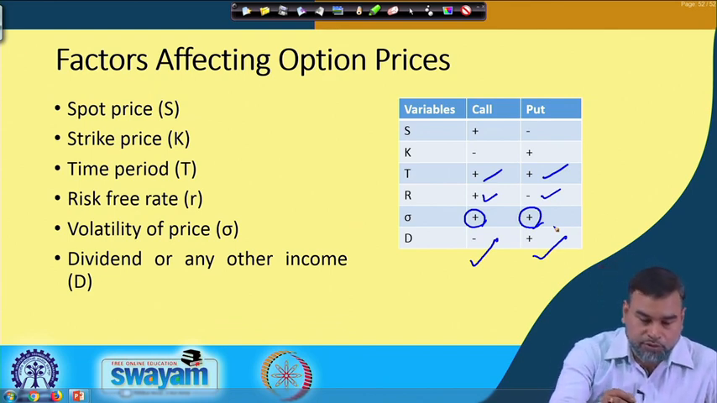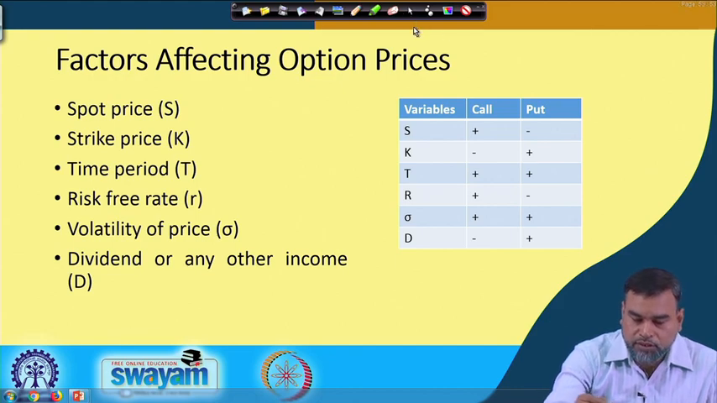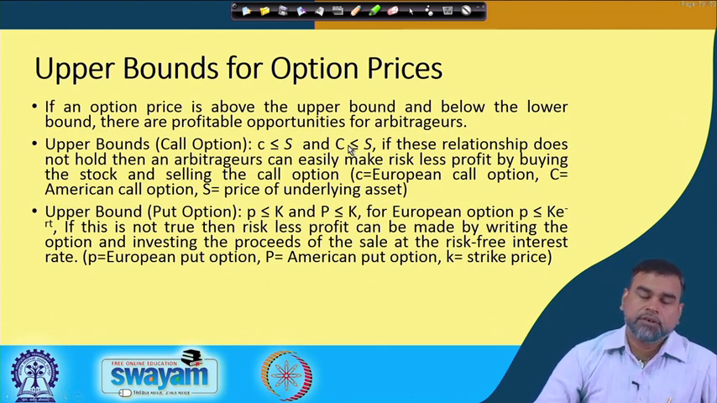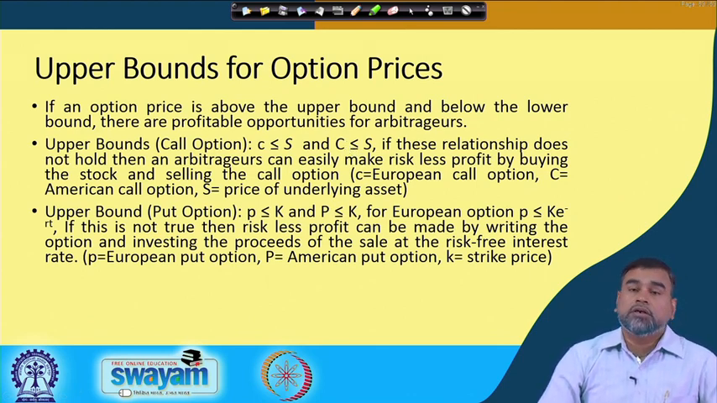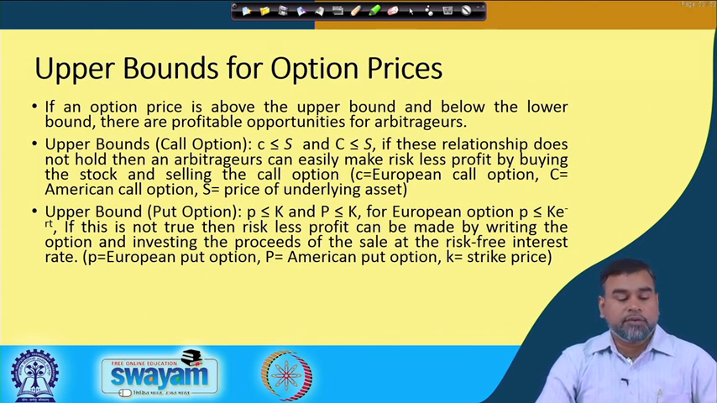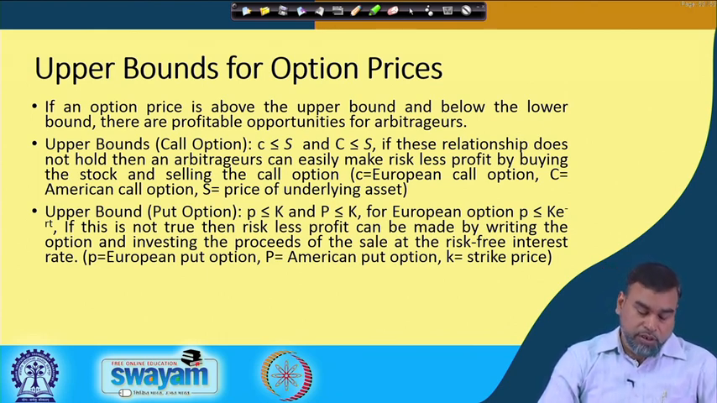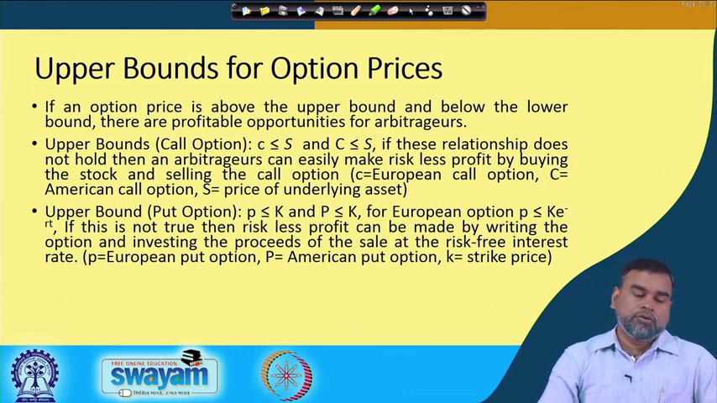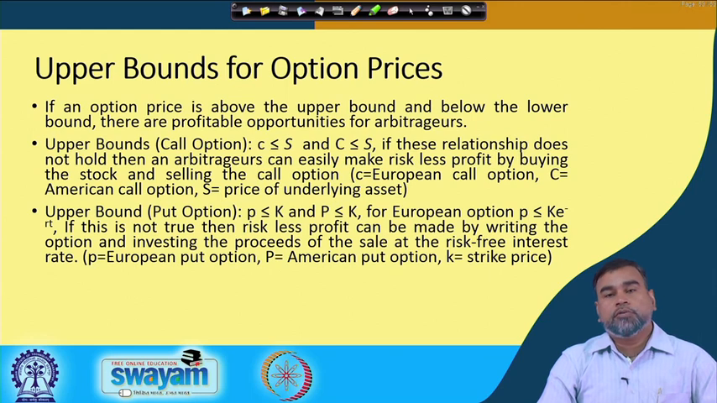Then we will see how this concept works in the market. Here you see for the option prices, we have some upper bounds and some lower bounds: how much the option prices can be at the maximum and how much at the minimum. If an option price is above the upper bound or below the lower bound, then there are profitable opportunities for the arbitrageurs, and we will see how this arbitrage opportunity is possible.